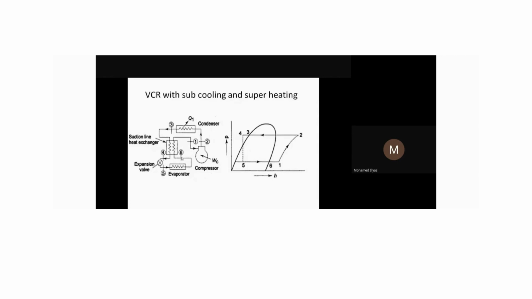So this 6-1 process, heated, we call it a superheating process, and in the 3-4 process, cooling is taking place. So we call it subcooling. Subcooling means it is already cooled here, and further it is cooled down. That's why we call it subcooling. Already it is heated here, again further we are heating it. That's why we call it superheating. So in this way, by using a small heat exchanger.